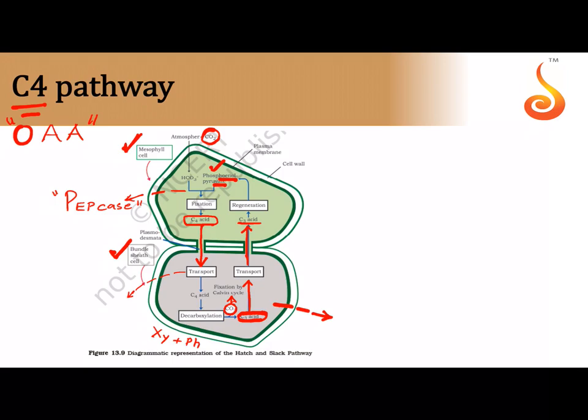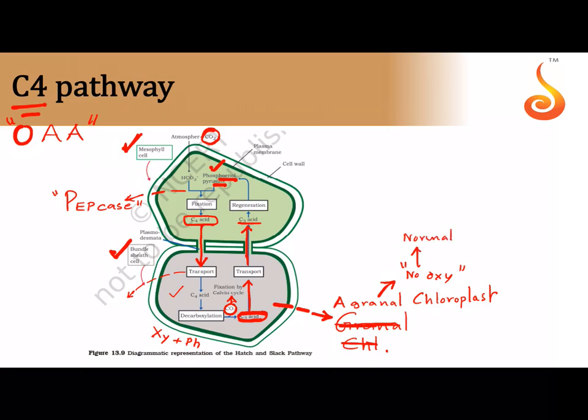The question is, why can't carbon dioxide fixation happen in the bundle sheath cell itself? That is because the bundle sheath cells contain agranal chloroplasts. Agranal chloroplast means there is no grana. If there is no grana, there is no splitting of water, so there is no oxygen. Why do we need no oxygen conditions here? Because no oxygen conditions will allow the normal Calvin cycle to take place.